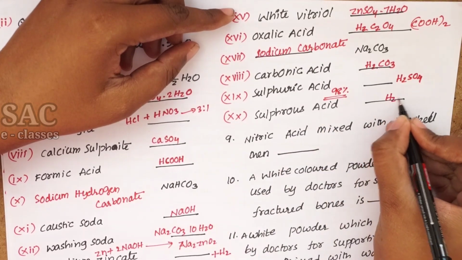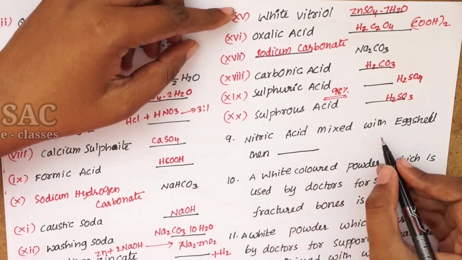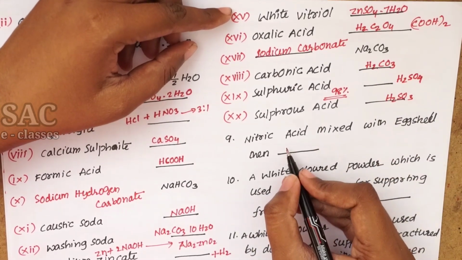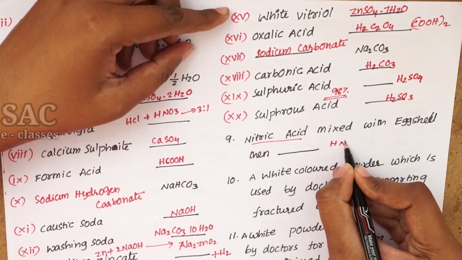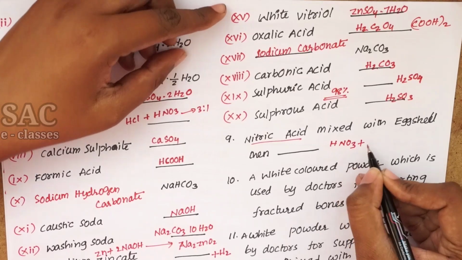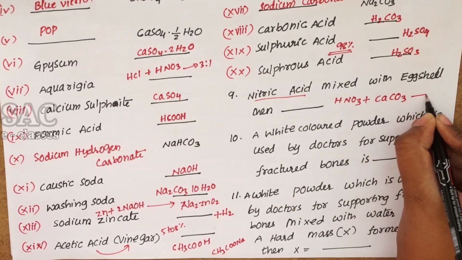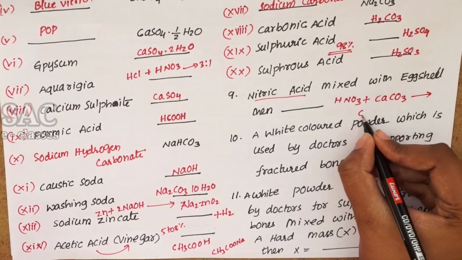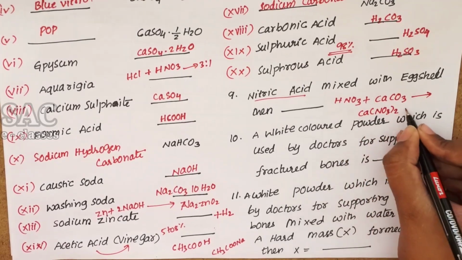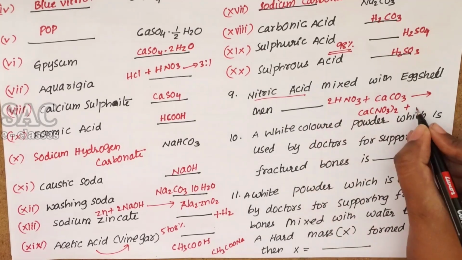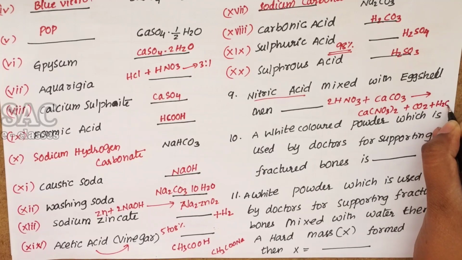Sulfurous acid, H2SO3. Nitric acid, whenever it is mixed with eggshell, what will happen? Usually nitric acid means HNO3. Eggshell contains calcium carbonate. It forms calcium nitrate by giving carbon dioxide and water.